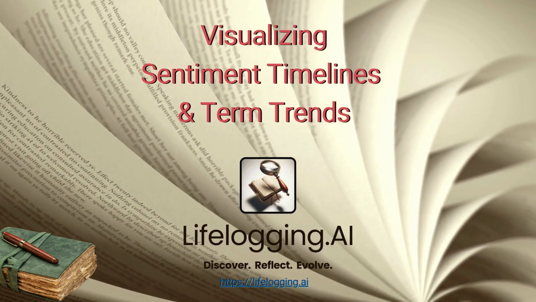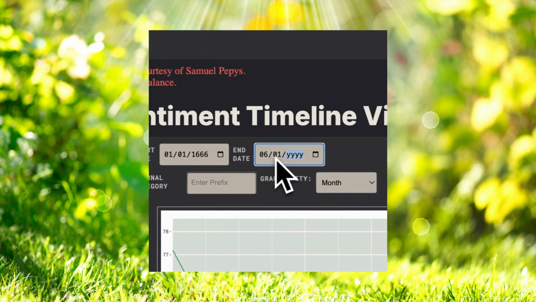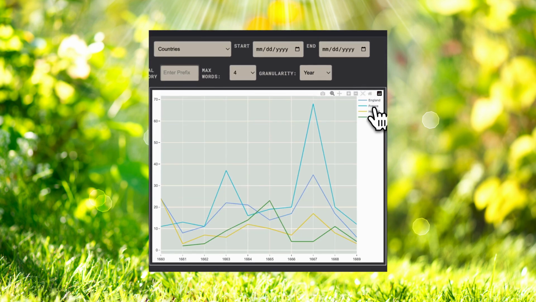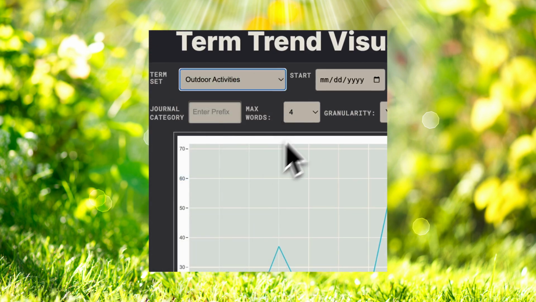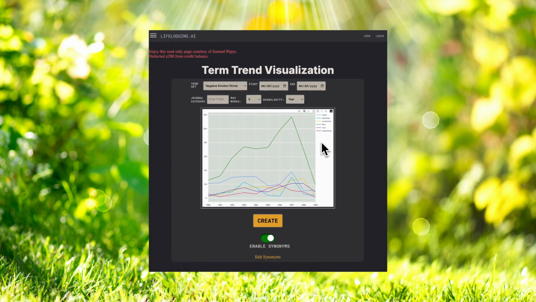This demo shows you how to track mood patterns with a sentiment timeline. See how words and phrases in your documents change over time with term trend analysis. Analyze your content with preset term sets like action words, activities, or emotions.